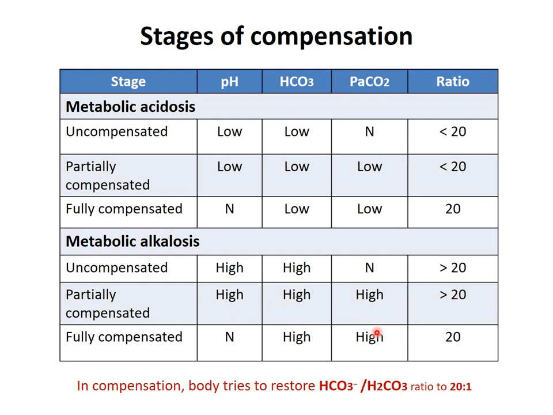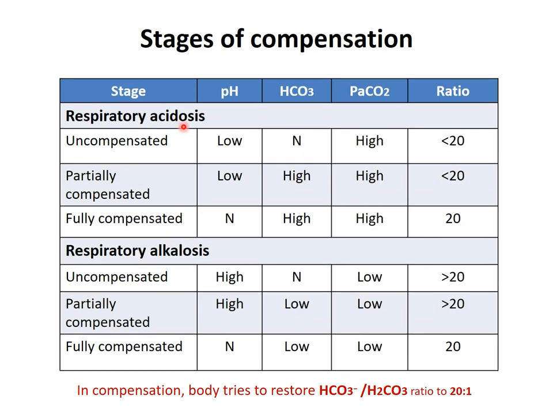Once the renal mechanism comes into action, full compensation occurs. There is a high level of bicarbonate and a high level of PCO2, so their ratio becomes 20 and pH becomes normal. So in compensation, the body tries to restore bicarbonate to carbonic acid at 20 to 1, but these high levels come to normal only by treating the actual cause of the metabolic alkalosis.